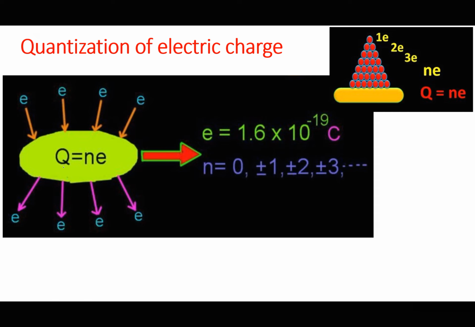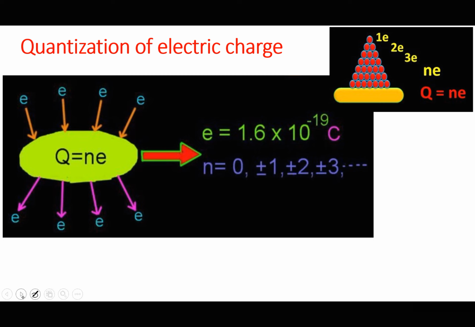So the charge of any particle is n times e, where e is the elementary charge, and n is a whole number, whether positive or negative, which we prefer to call an integer. So charge can be positive or it can be negative, but should be a whole number multiplied by 1.6 times 10 to the power of minus 19 coulombs.